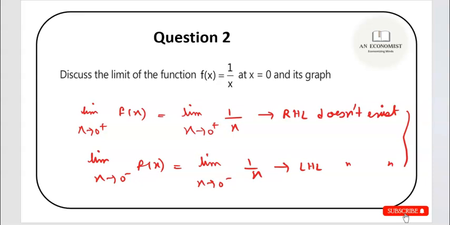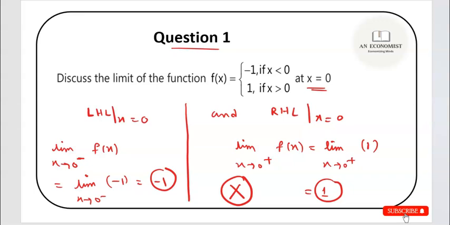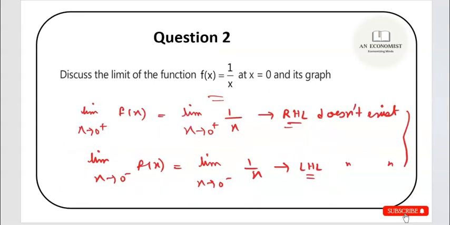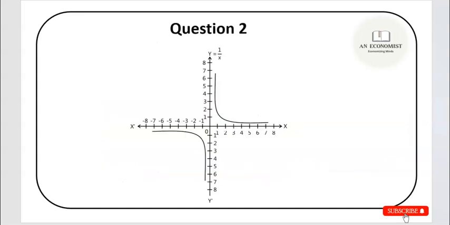So here, if the left hand limit and the right hand limit themselves do not exist, then there is no way of existence of limit for the function. In the previous case, what we have seen is that both the left hand limit and the right hand limit exist, but they are not equal. That is why we are saying that the limit does not exist. But here the left hand limit and the right hand limit themselves do not exist, and that implies that the limit of the function does not exist.